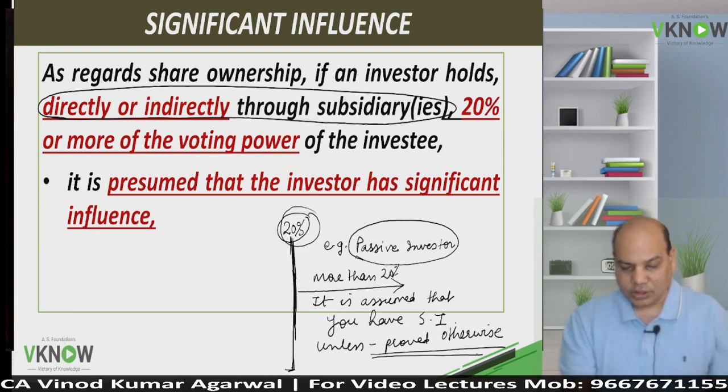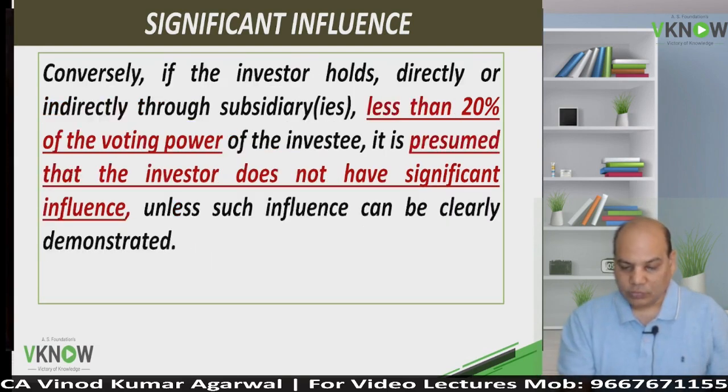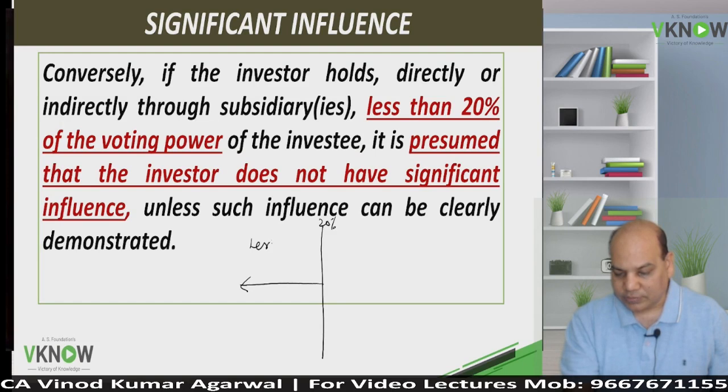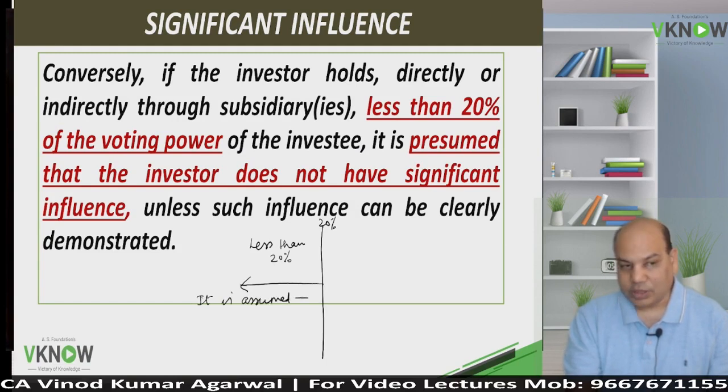And another thing is that, suppose this is the 20% line, and you are holding less than 20%. If a company is holding less than 20% of the shares in another company, then it is assumed there is no significant influence unless proved otherwise.